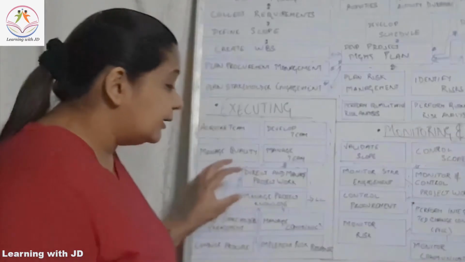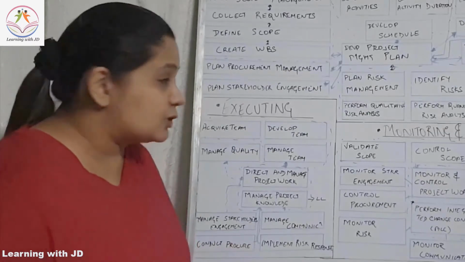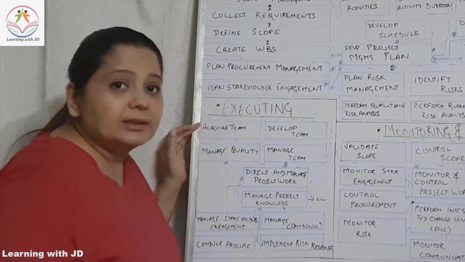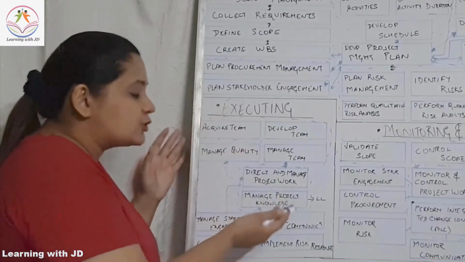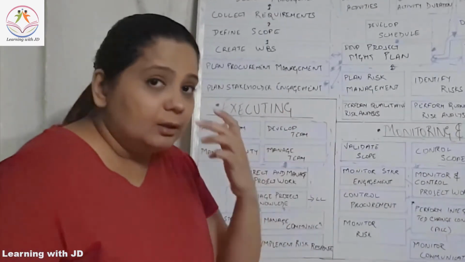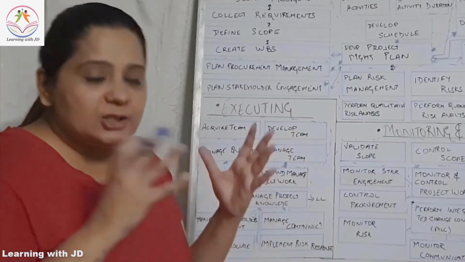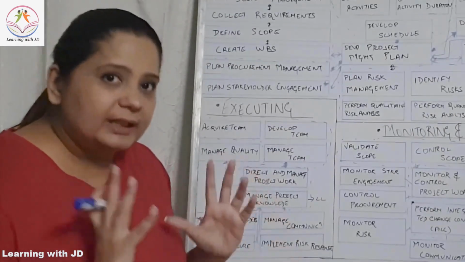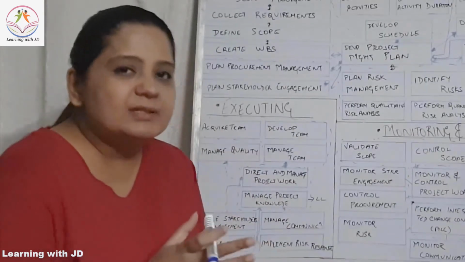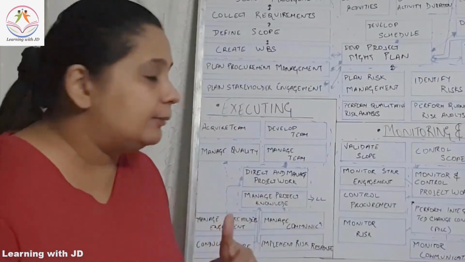Along with these two integration processes, there are 8 other processes which are important from an execution perspective. You need to acquire the team, right? The team who's going to actually work on the project. Once you acquire them, you are going to develop the team. What do you mean by developing the team? Developing the team means you manage the entire team as a whole. The whole team is taking some training. The whole team is getting some knowledge exchange with some other team members.